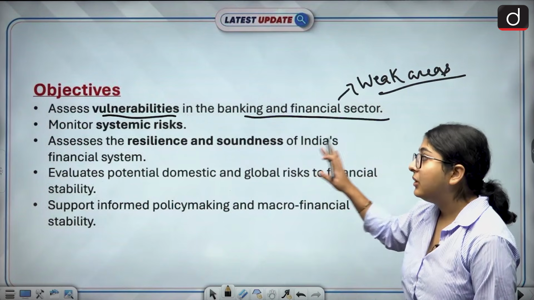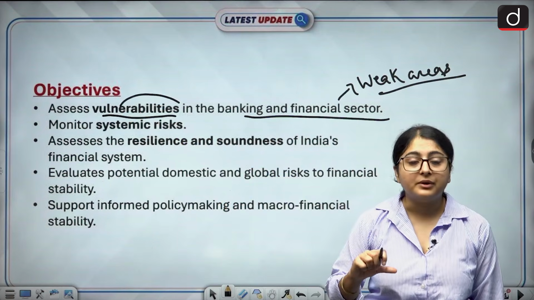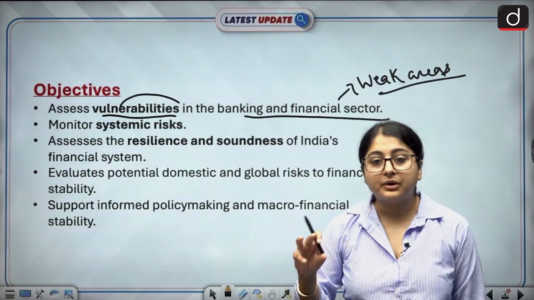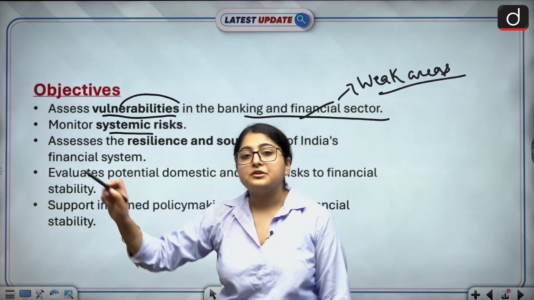So what will RBI do? RBI will check if there is any vulnerability or weak area which exists in our economy, and accordingly we will work on that. Okay. So the first point is we will assess the vulnerability. Second is we will monitor the systematic risk.